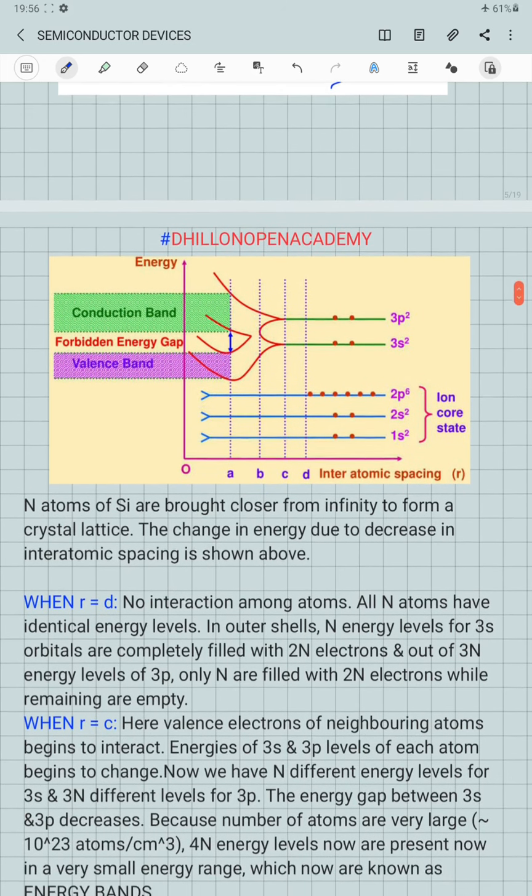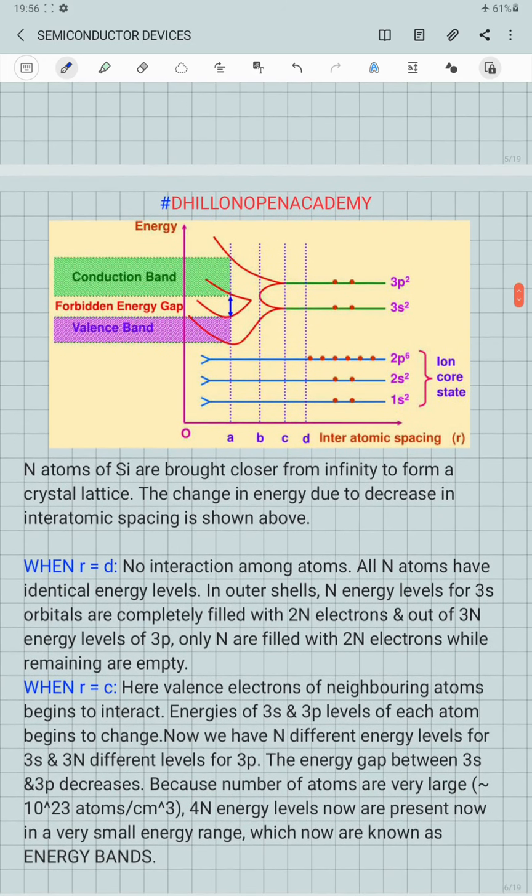When the distance between the atoms becomes equal to c, the valence electrons of the neighboring atoms begin to interact with each other. The energies of the 3s and 3p levels of each interacting atom begin to undergo a change.